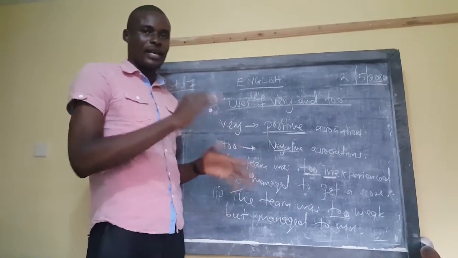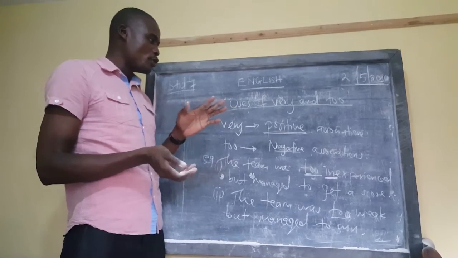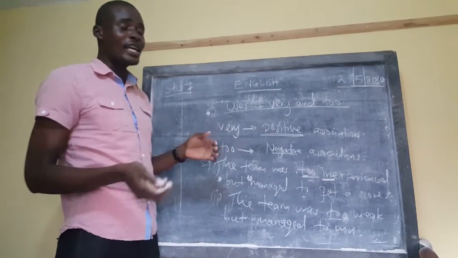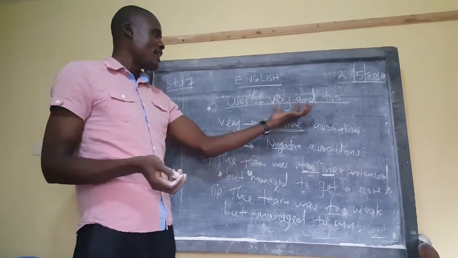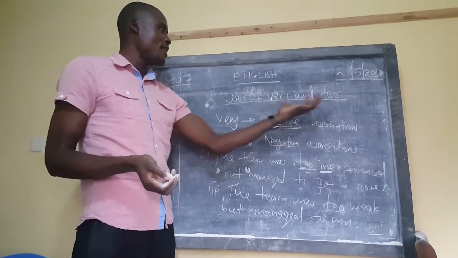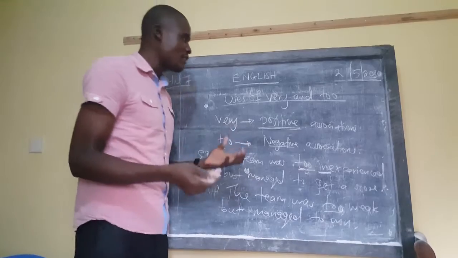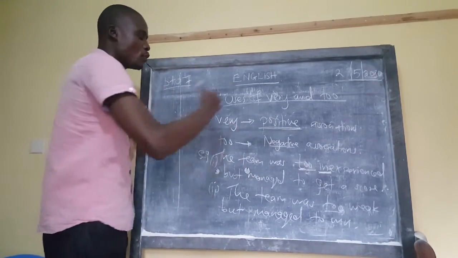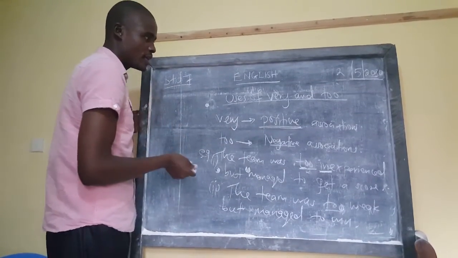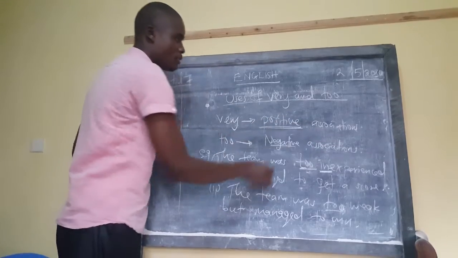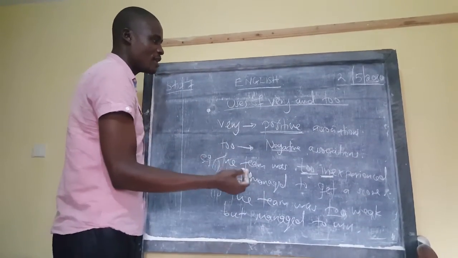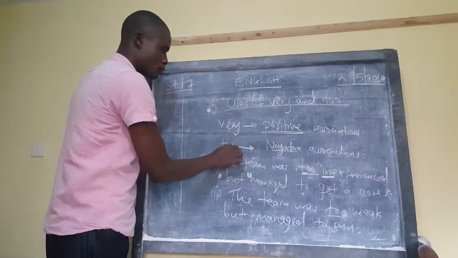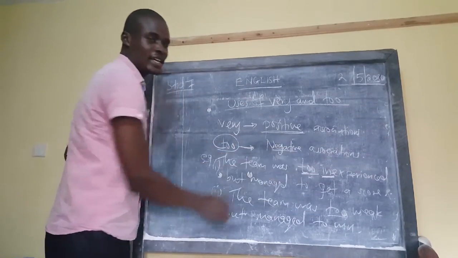So Lana, I think you can see the difference, how we use too and very. Because you might get a sentence one time in examination that has these two things here: we have very and we have too. So when that is given in examination, Lana, look at what follows. What follows that too or very? Is it a positive word, or is it a negative word? If it's a negative word, Lana, you have to put too, because that is what entails negativity.